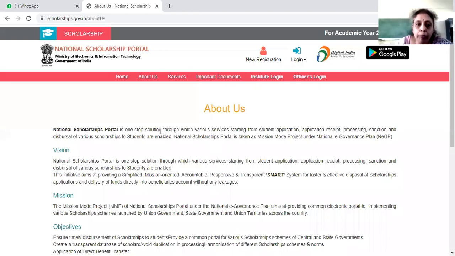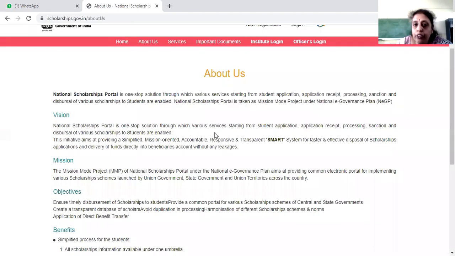This National Scholarship Portal is a one-stop solution through which various services, starting from student application receipt, processing, sanction and disbursement of various scholarships to students, are enabled.